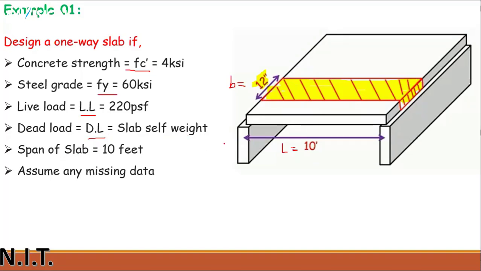The slab span length is equal to 10 feet. We have to assume a strip for the design, and that strip is 12 inches. We always have to assume this strip equals 12 inches, so small b is equal to 12 inches. This is the given data.